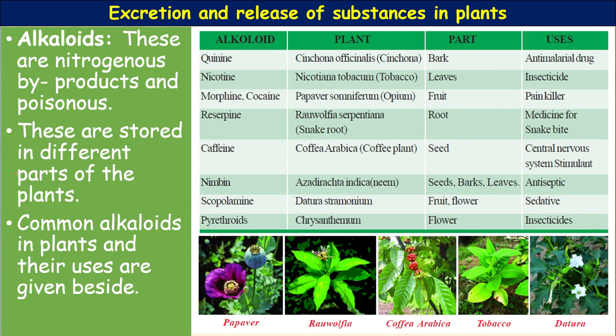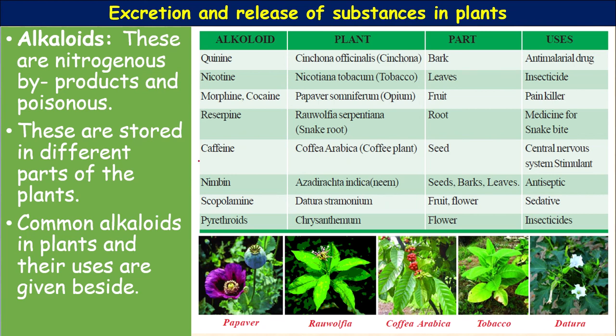Next, reserpine is produced from Rauwolfia serpentina. It is extracted especially from the roots, so it is also called snakeroot. It is used as medicine for snake bite. Next, caffeine is produced from Coffea arabica, the coffee plant. From the seeds this caffeine is extracted. It stimulates the central nervous system, the brain. As a stimulant it can be used.